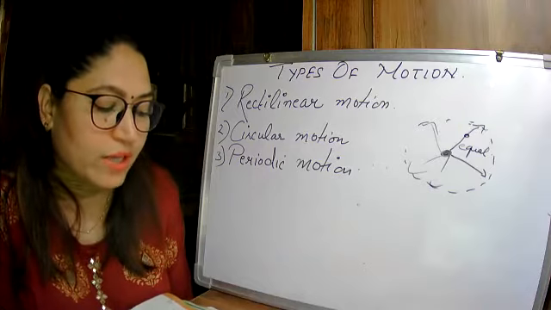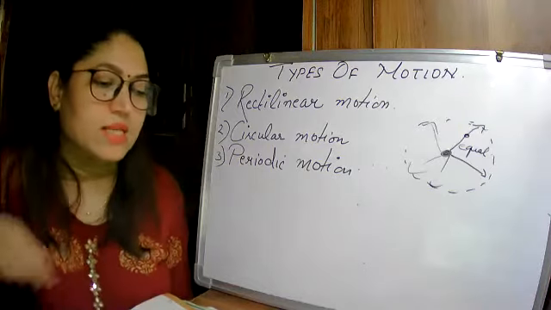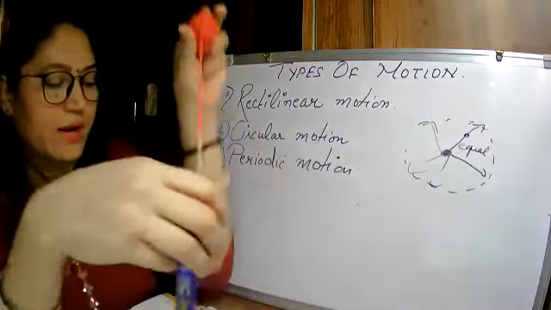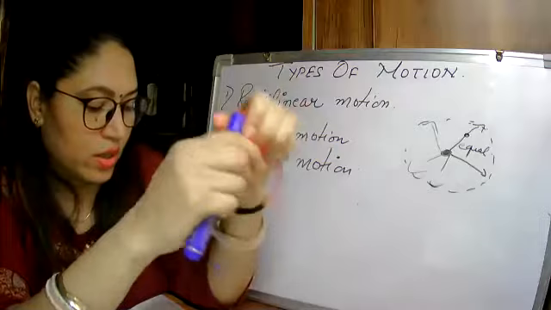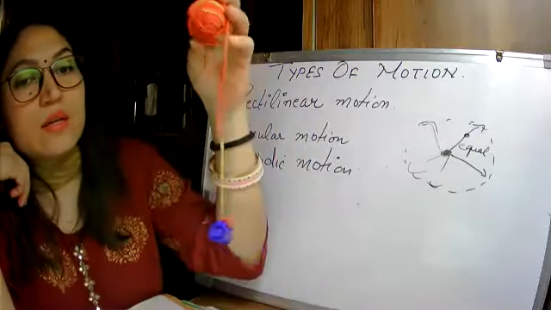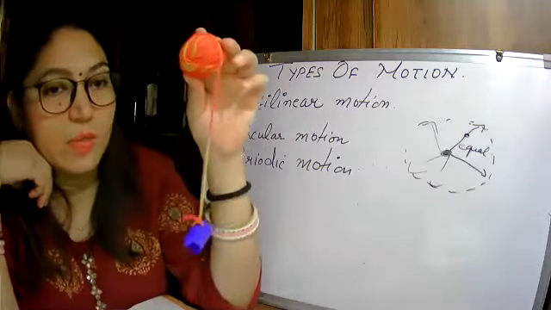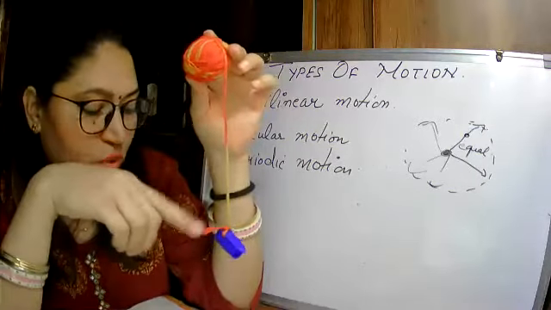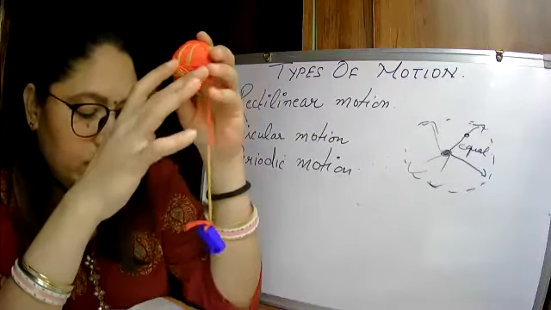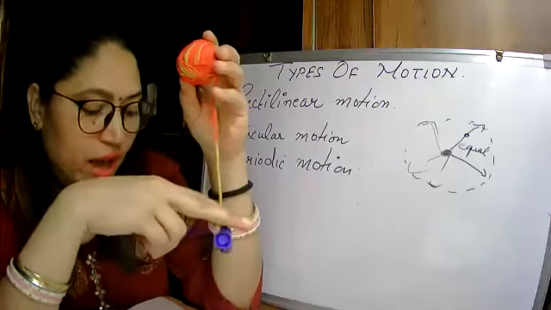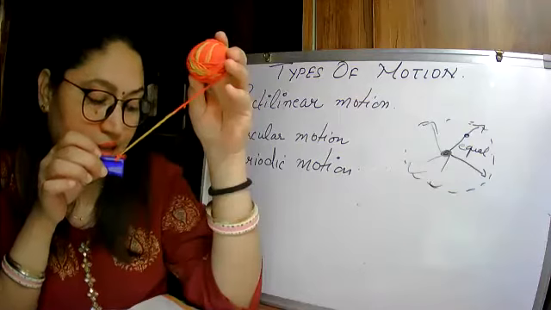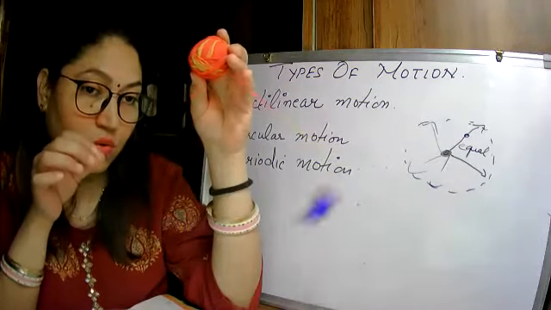Take the stone tied with a string that you used in activity 6. Okay, that's the same thing which we used. Now hold the string in your hand and let the stone hang from it. Okay, like this. There's a pen cap here, but they are talking about a stone. Now hold the string in your hand and let the stone hang from it. Pull the stone to one side with the other hand like this and let it go.